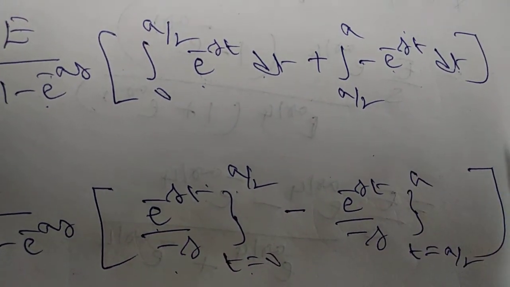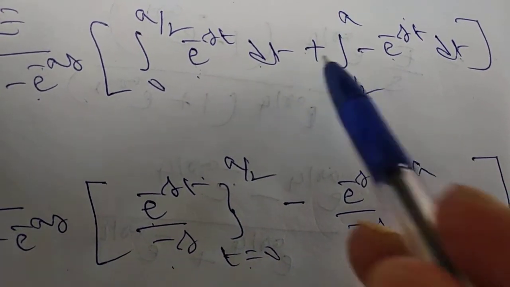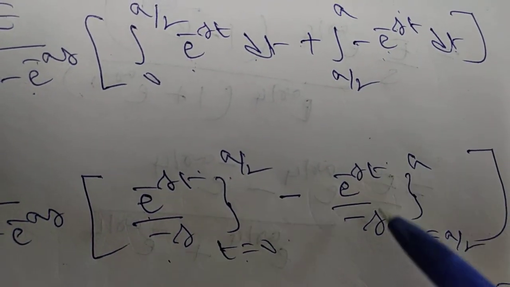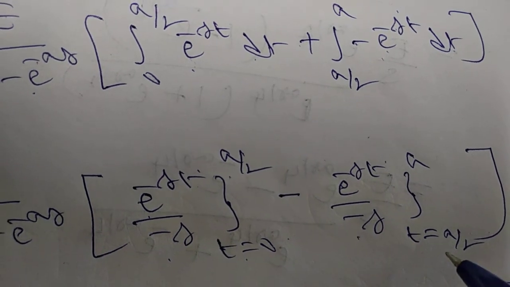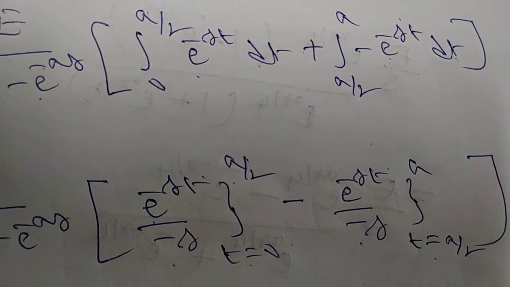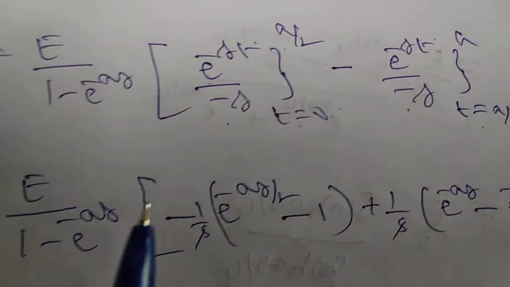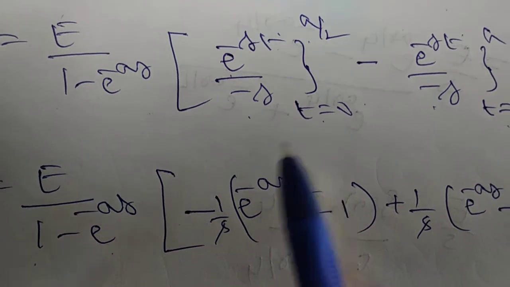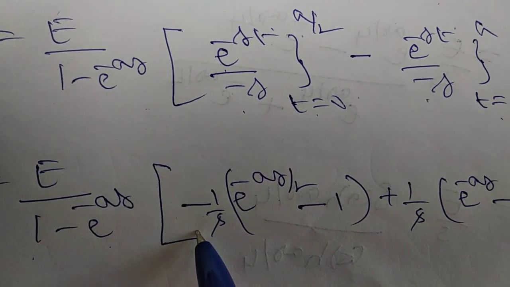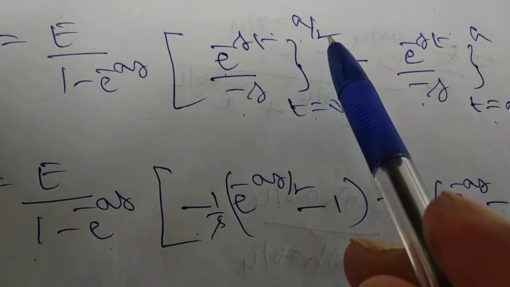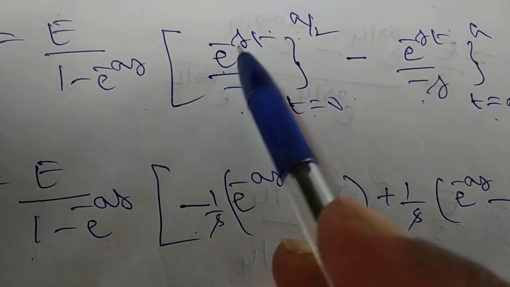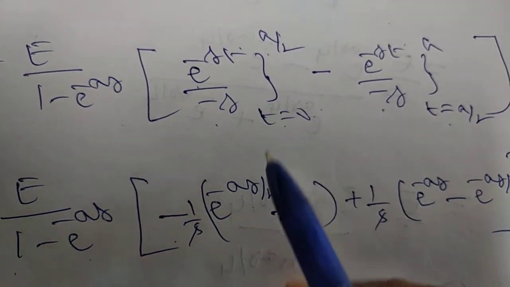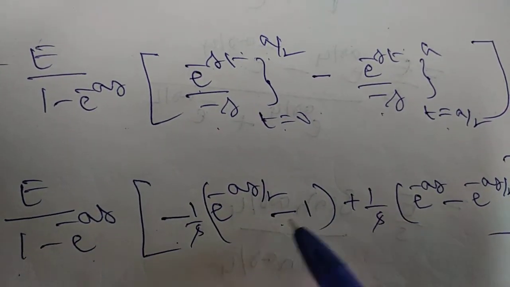So here also the same thing. So plus into minus, minus e power of minus st, integration e power of minus st divided by minus s. So these are the limits, a by 2 to a. Now apply those limits. So outside e divided by 1 minus e power of minus as. So here minus 1 by s you have to write outside. Upper limit t is equal to a by 2. What happens here? e power of minus as by 2, minus lower limit, so t is equal to 0. e power of 0 is 1.